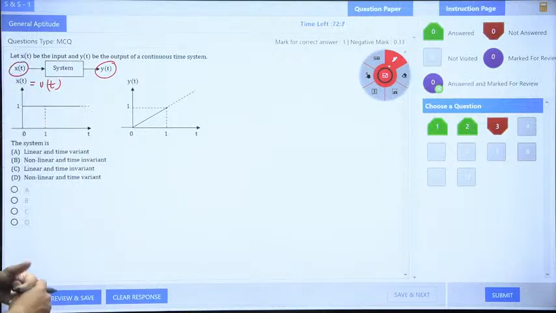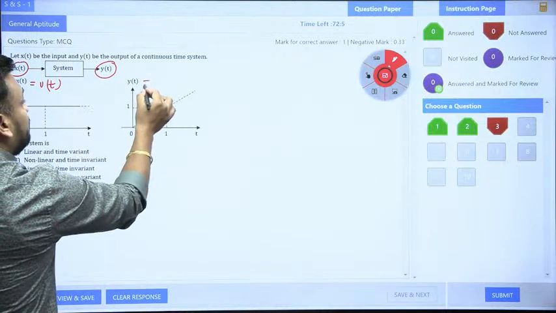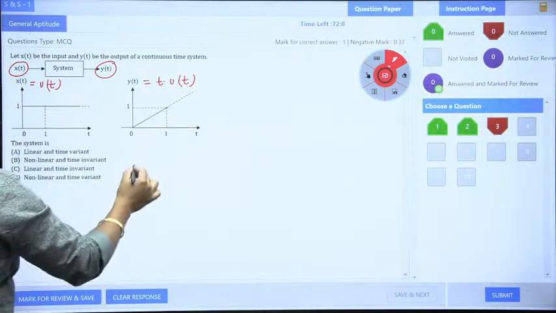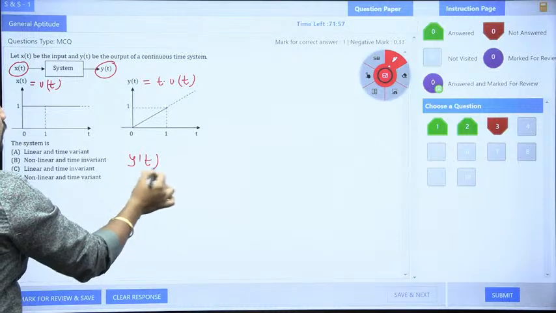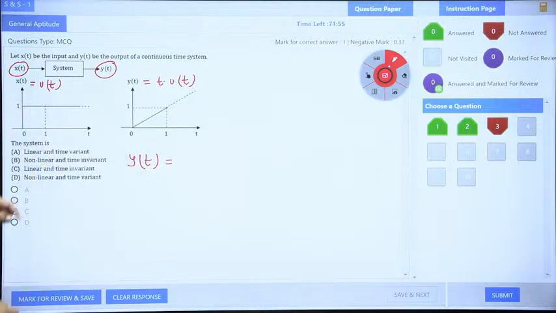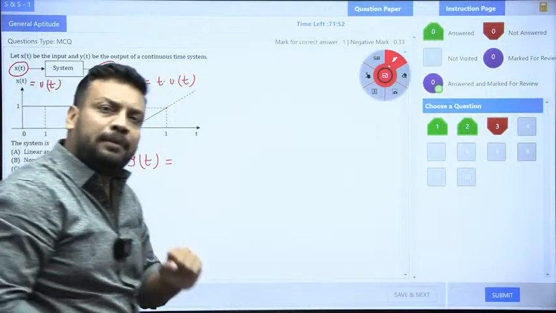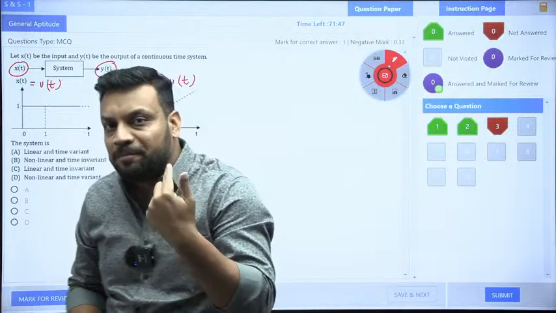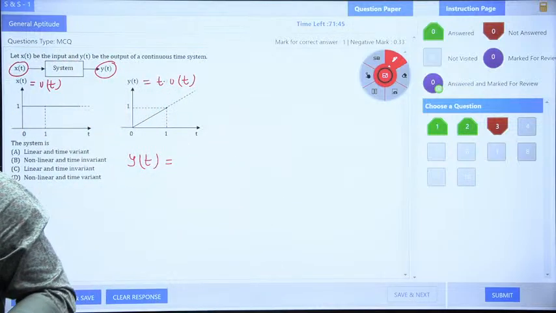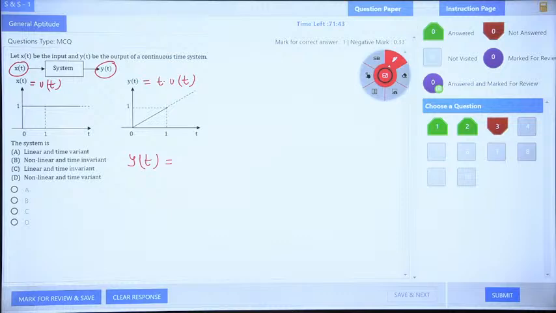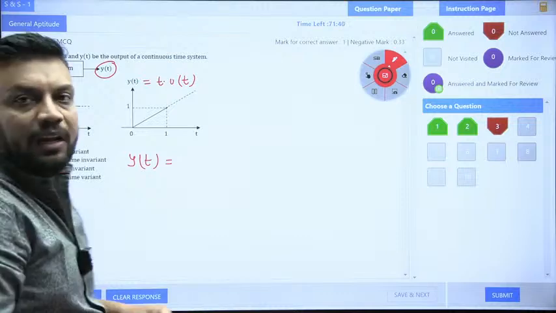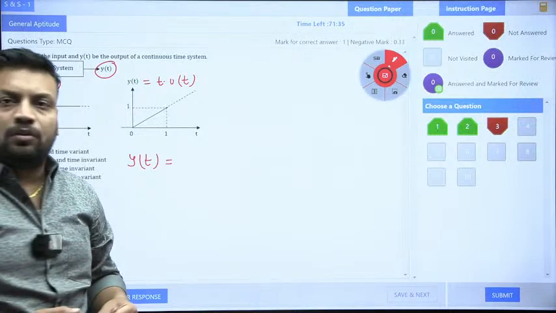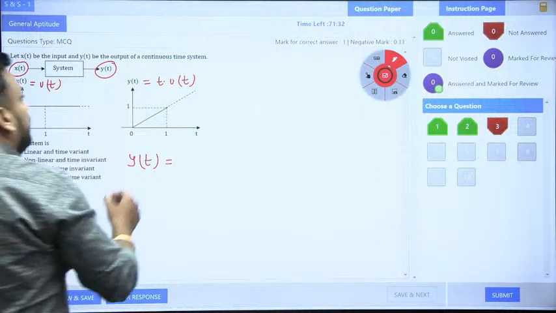So now tell me, x(t) is u(t) and y(t) is nothing but what? Is it a ramp signal, sir? Yes, sir, and the ramp signal is t u(t). So students, if you wish to write the equation, tell me what you need to do with u(t) so that it becomes a ramp. Sir, option C, y(t) is a ramp signal. Very good, Abhishek. So y(t) equals t u(t), yes.